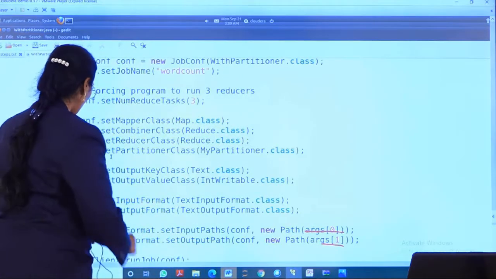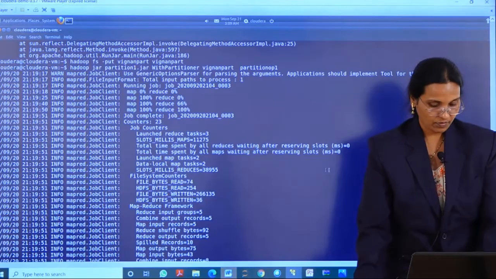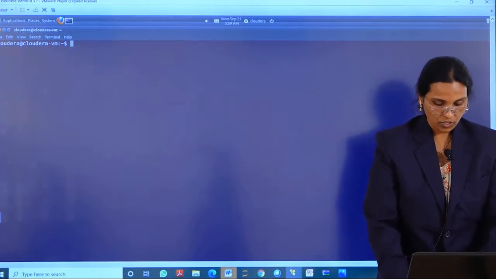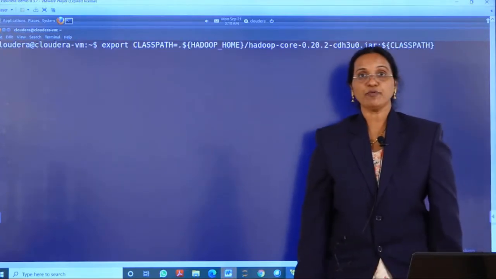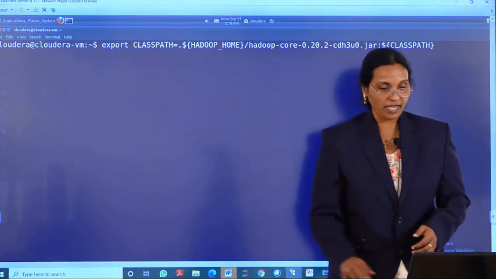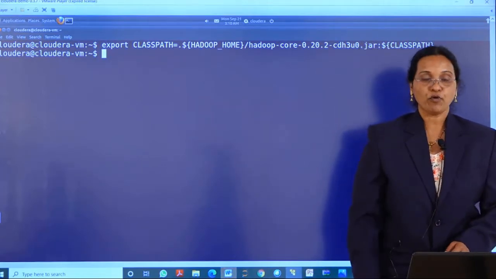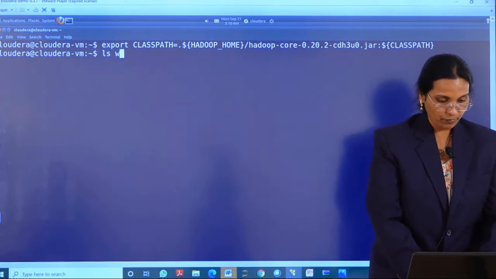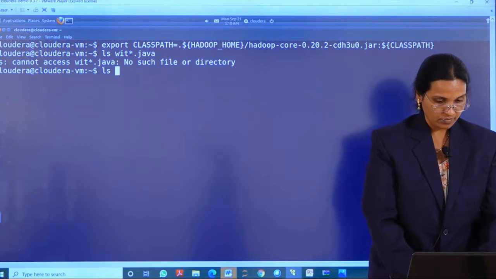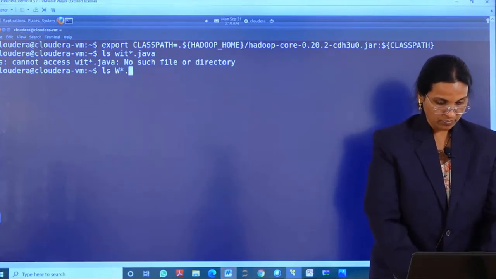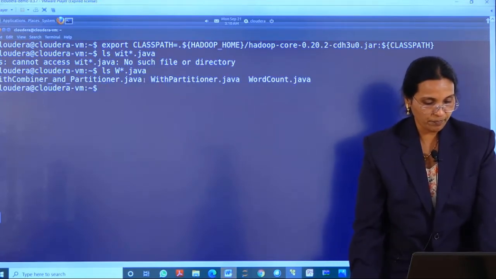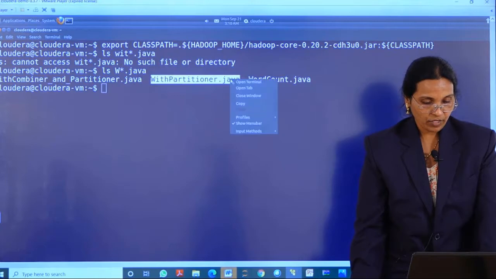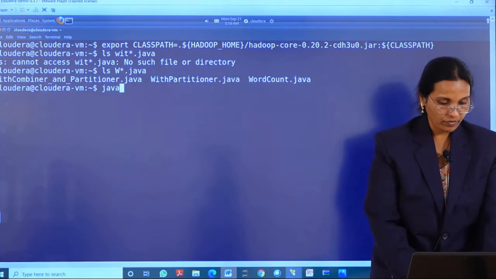So let us see how to execute this program. Before execution of the program, we need to set the path. So this is my path I am setting. I have given the program name, WithPartitioner is my program name. This is my program name I have given. So I will be compiling the program.